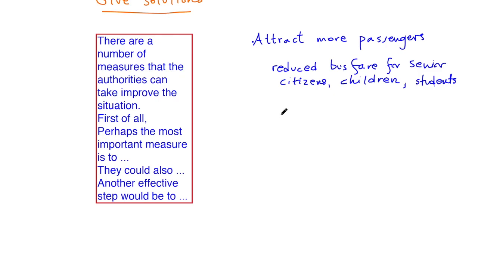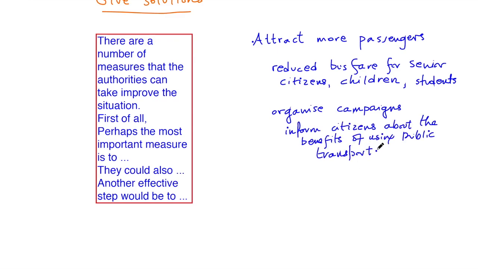The authorities could also organize campaigns. Organize campaigns that would inform the citizens about the benefits of using public transport, and at the same time about the benefits to the environment, both to themselves and to the environment. The authorities could organize car-free days,